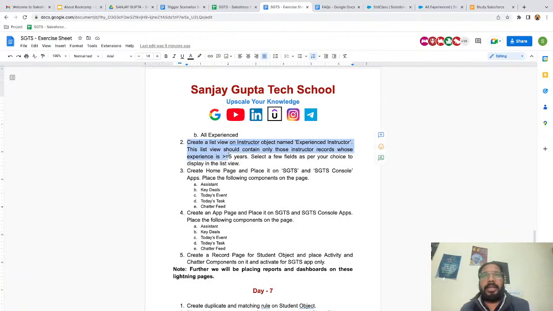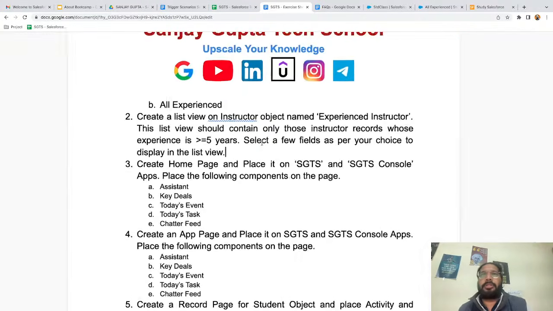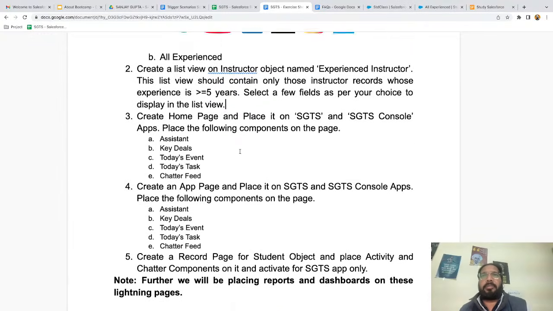I think this second point you can complete yourself. So you need to create a list view on the instructor object named experienced instructor. And this list view should contain only those instructor records whose experience is greater than or equal to 5 years. You can select a few fields as per your choice and create it, right? So I'm leaving it for you so that you can implement it and practice it yourself.